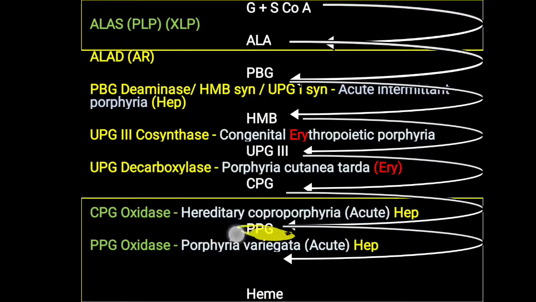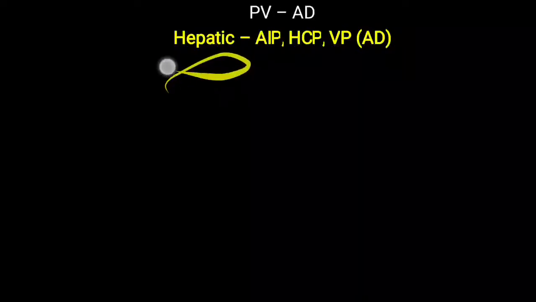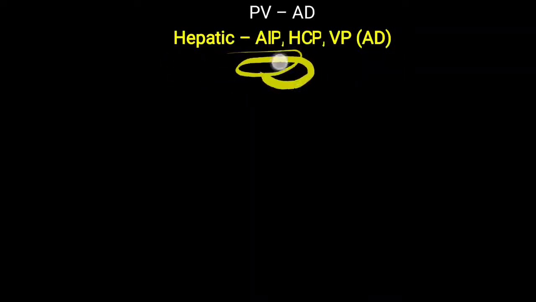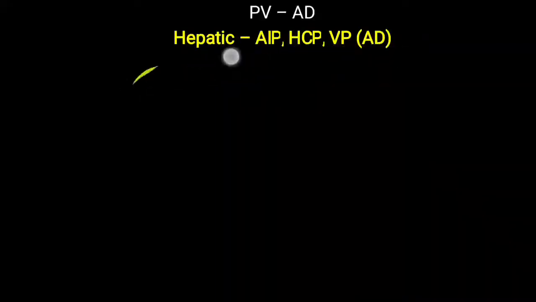Basically protoporphyrinogen will lead to feedback inhibition, and that is leading to the accumulation of CpG as well as UpG. So increased levels of coproporphyrin and uroporphyrin are also seen in this type of disorder or porphyria. Further, from protoporphyrin, generally heme is synthesized, but this will also be affected. So basically Porphyria variegata is autosomal dominant, same as all other hepatic types of porphyria: acute intermittent porphyria, hereditary coproporphyria and Porphyria variegata. All these three are autosomal dominant. So simply you can remember hepatic porphyrias are generally autosomal dominant.